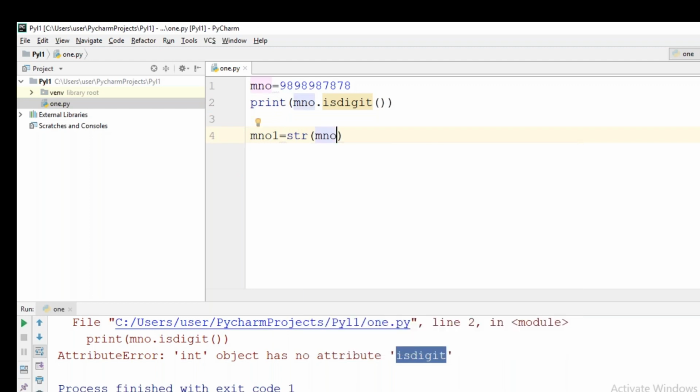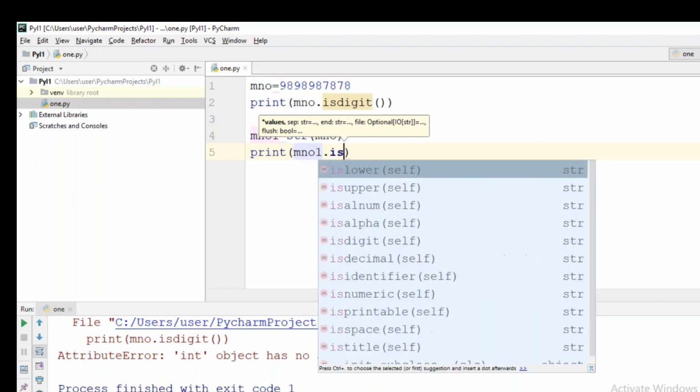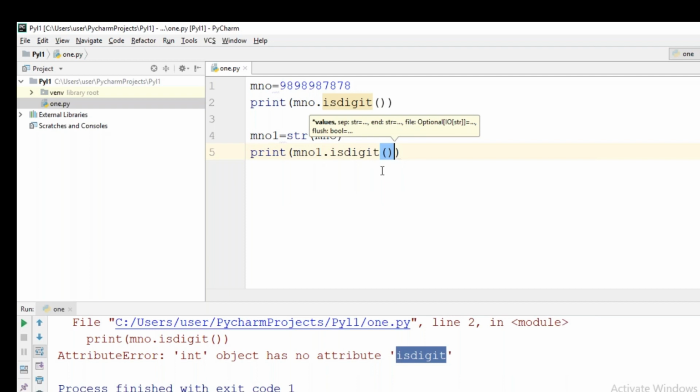So like this I am taking. Now mno1 is storing what type of value? String value. So upon strings I can apply Boolean functions, right? So now I am doing print mno1 dot isdigit. Now you just execute. I will comment this out.